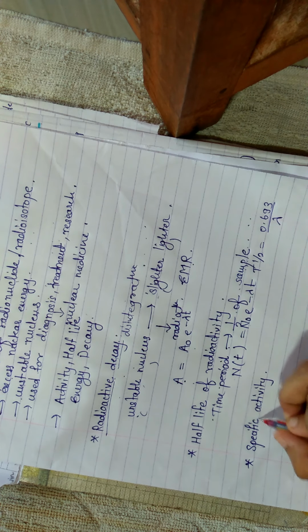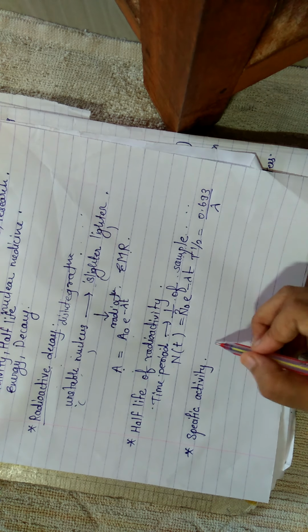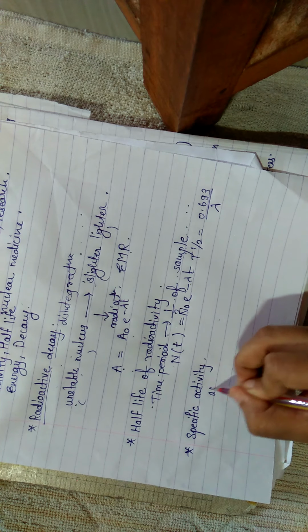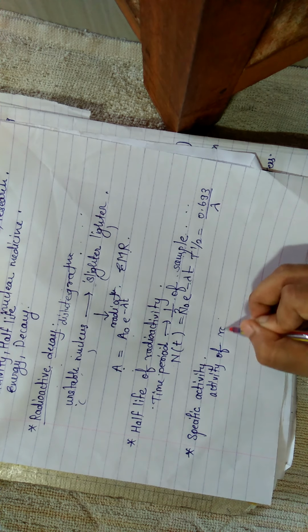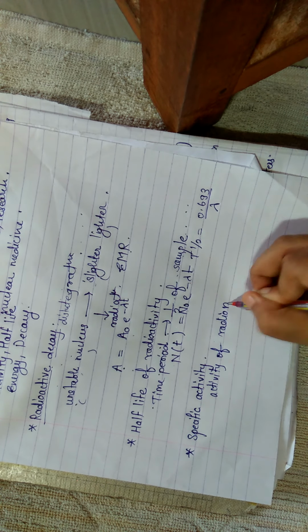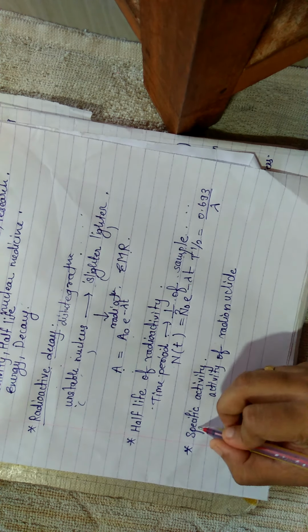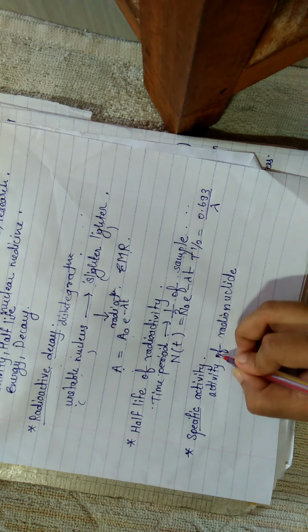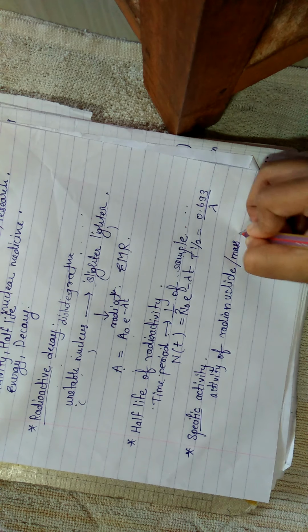Next is specific activity. What is specific activity? It is the activity of the radionuclide, but why specific? Because it is the activity of the radionuclide per specific mass.